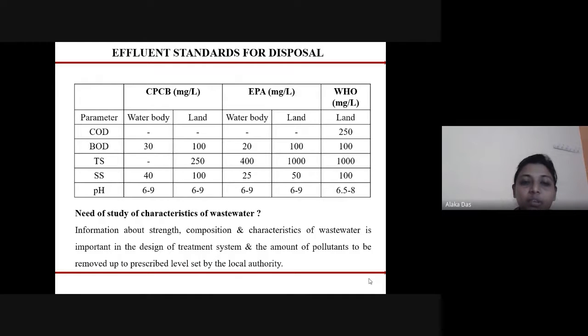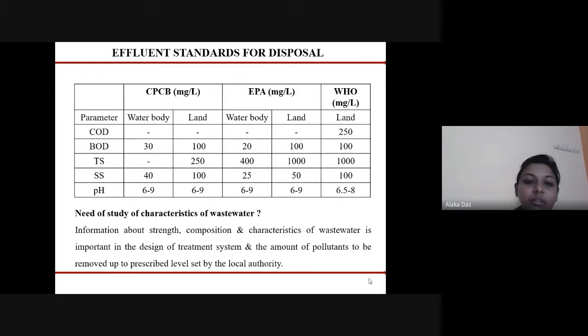So as per CPCB, we can see that for disposing the sewage into the water body, the standard is 30 mg per liter, and for disposing it on land, it is 100 mg per liter. As per EPA, it is 20 mg per liter, and on land, it is 100 mg per liter.